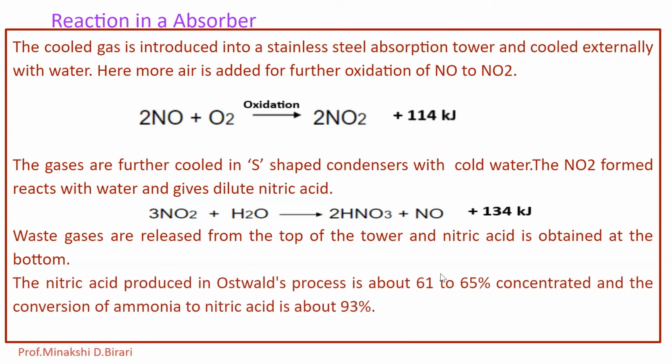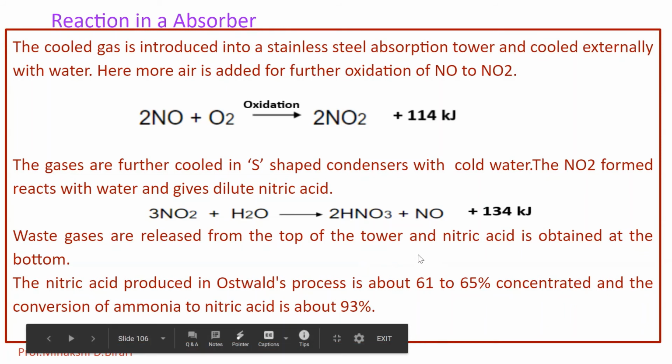The nitric acid produced in Ostwald's process is about 61 to 65% concentrated, and the conversion of ammonia to nitric acid is about 93%. So this is the manufacture of nitric acid by Ostwald's process. We have studied in detail the manufacturing of HNO3 by using Ostwald's process.